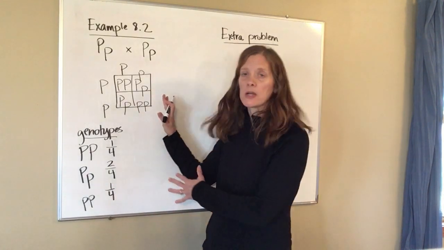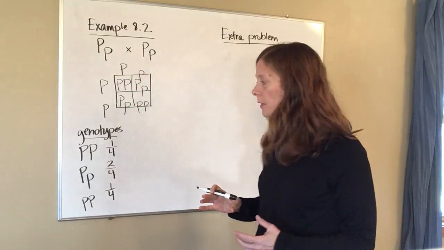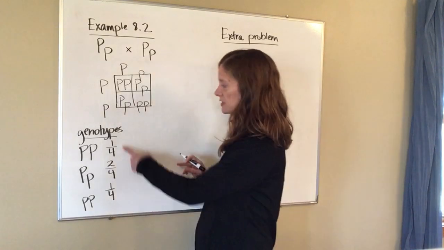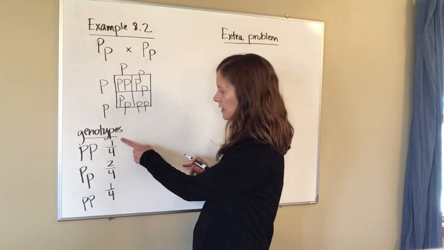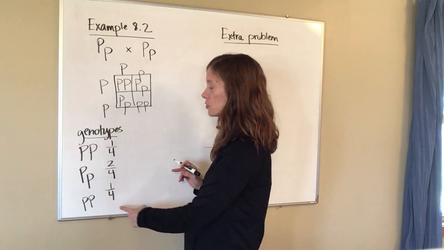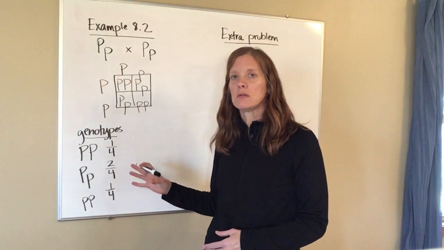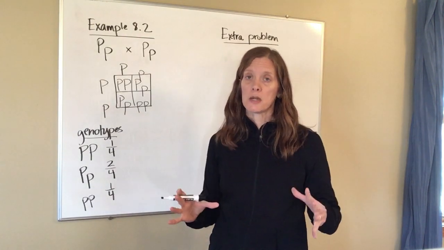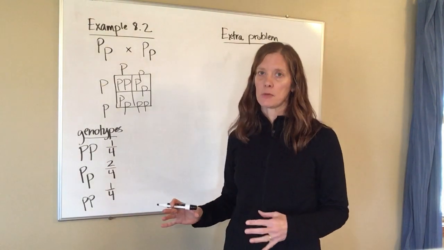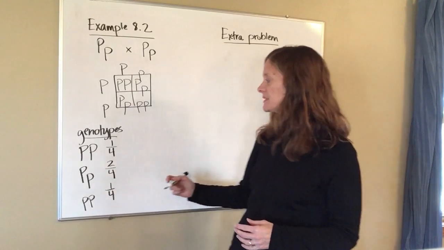In this particular kind of problem, when I only have 4 possibilities, it's not too difficult to make sure you have them all, but just as a point of practice, what you should do at this point is make sure that you didn't skip any. 1 plus 2 is 3, plus 1 more is 4. So I did have 4 total genotypes. Again, 4 isn't too difficult to make sure you didn't miss one, but we're going to be doing some larger Punnett squares later, where if you don't make sure you got all of them, you're really going to have a problem. So it's a good idea to add those up and make sure that you didn't miss any.